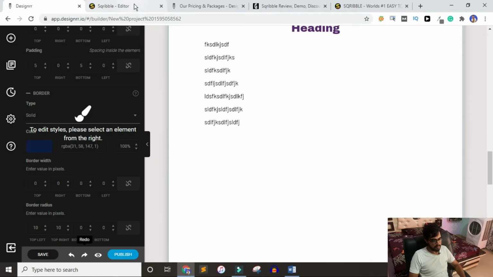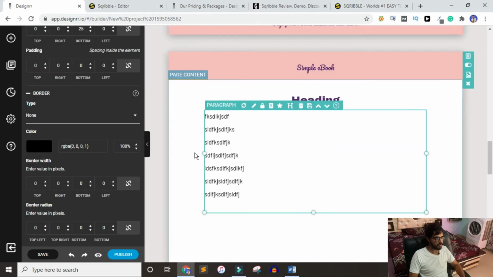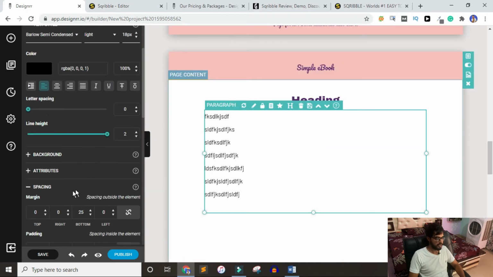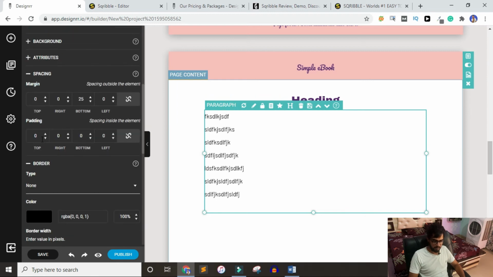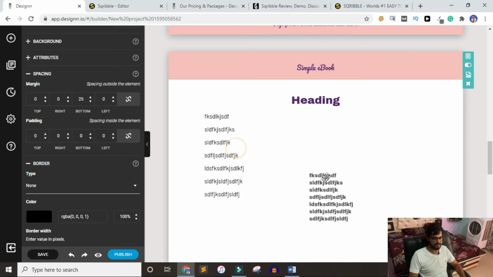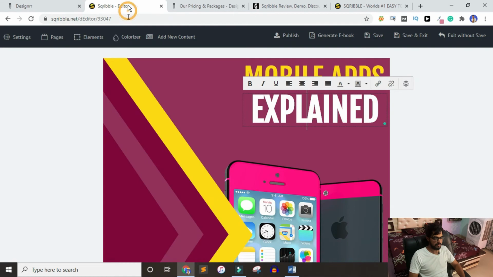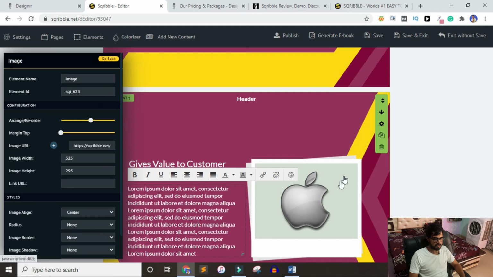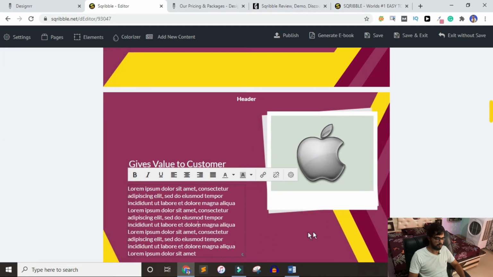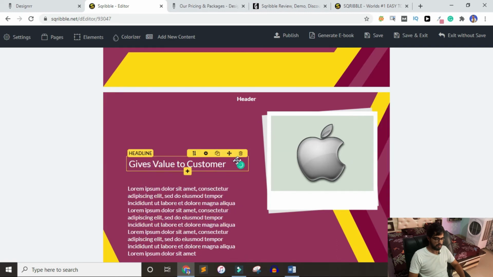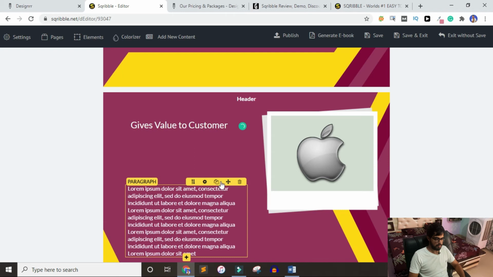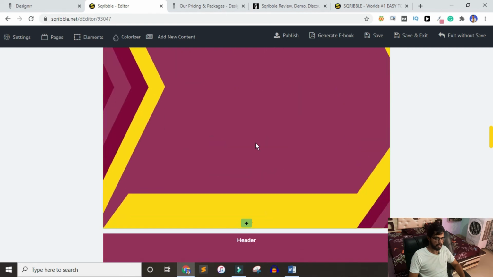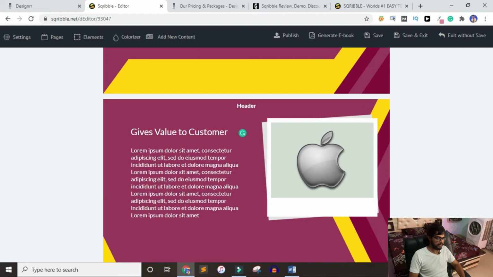One more feature: for example this paragraph, of course you can control, if you go to the spacing, the margin and padding for every side, but you cannot drag and drop if you want to change its position. But in the Scrabble, if I go here, or this image, and I want to change its position, I can drag and drop wherever I want. So it's pretty easy to use. That is definitely an advantage of Scrabble over the designer.